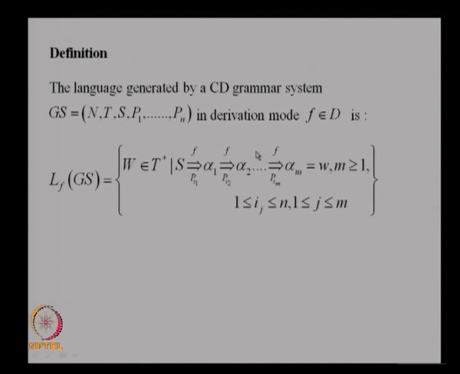Proceeding like this, you derive alpha m from alpha m minus 1 in component im using the same mode. So m is greater than or equal to 1, and these are all among the n components. So each ij is between 1 and n, it is one of the components. After k steps, if it is the equal to k mode, it has to switch component. Similarly, if it is the t mode, when it is not able to proceed further, it switches component.